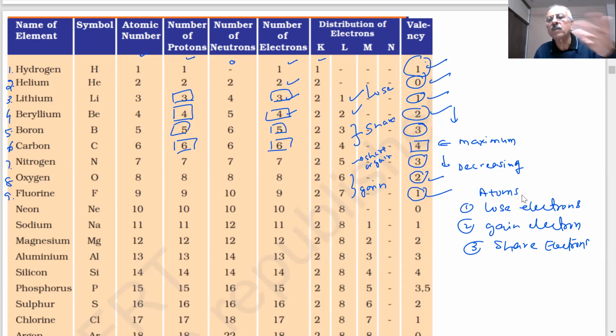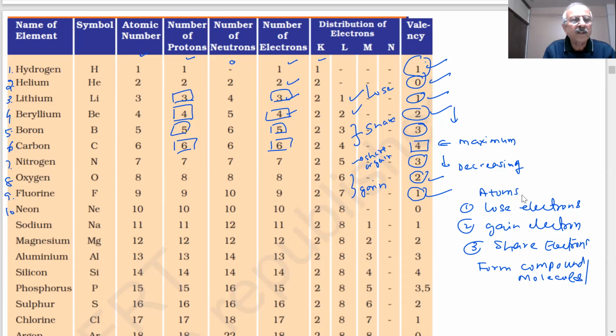They may lose, gain, or share, and this will lead to the formation of different types of substances and chemical compounds. So they will form compounds, molecules, and the nature of bonds would be different, which will also be read.